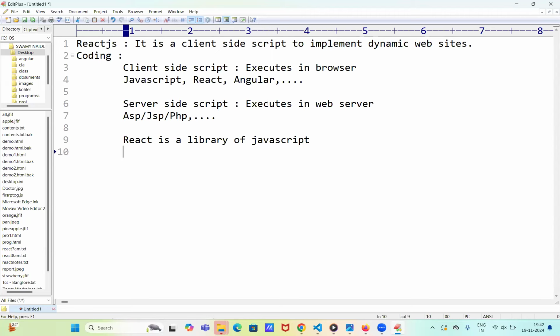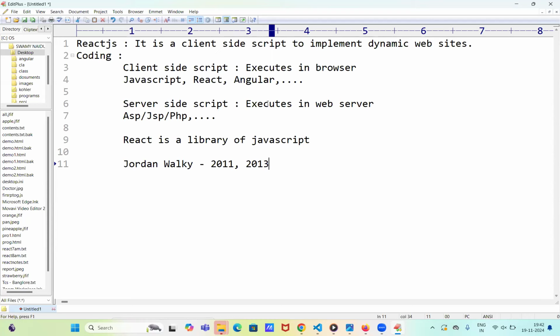Yesterday we discussed this. Who implemented this React.js? We discussed that also. Mr. Jordan Walke implemented this React.js in 2011 in the beginning, but the final version was released to outsiders in 2013.